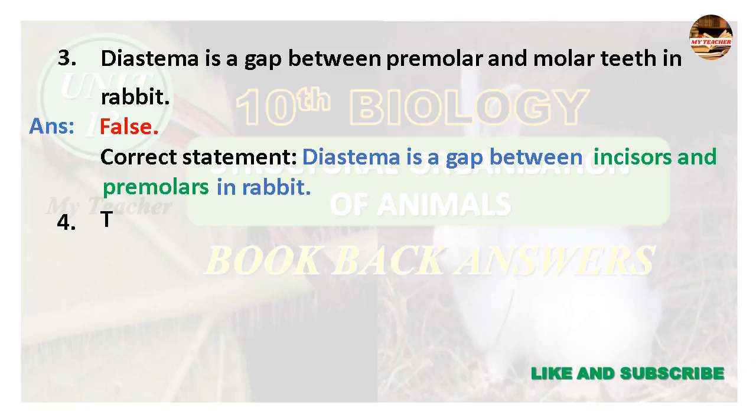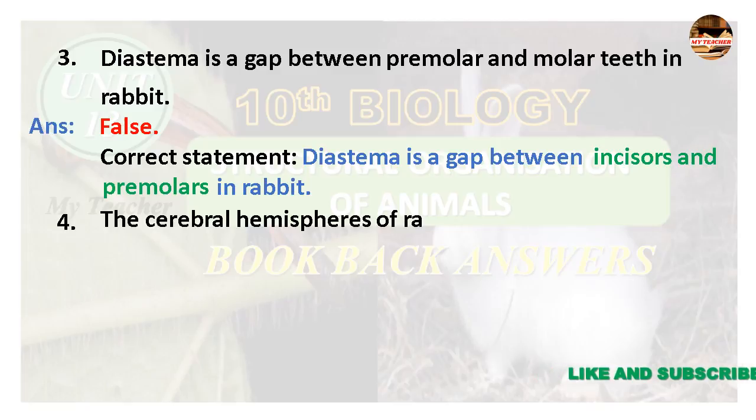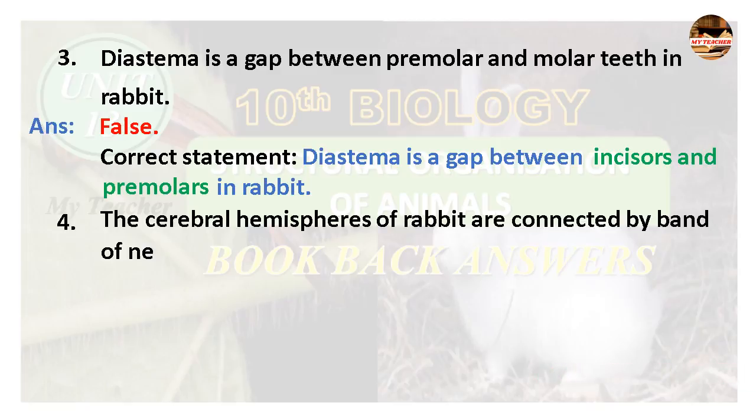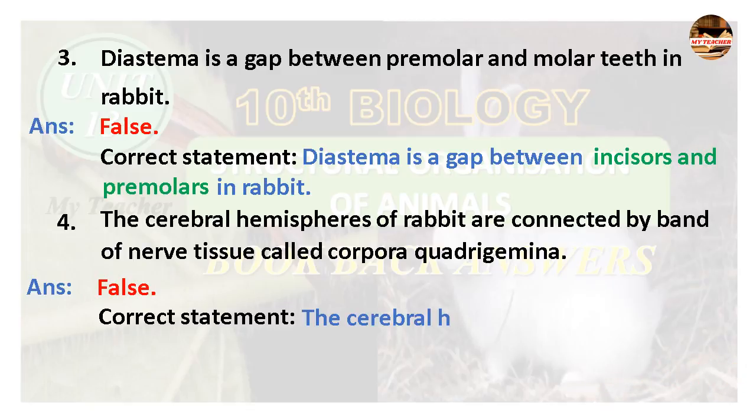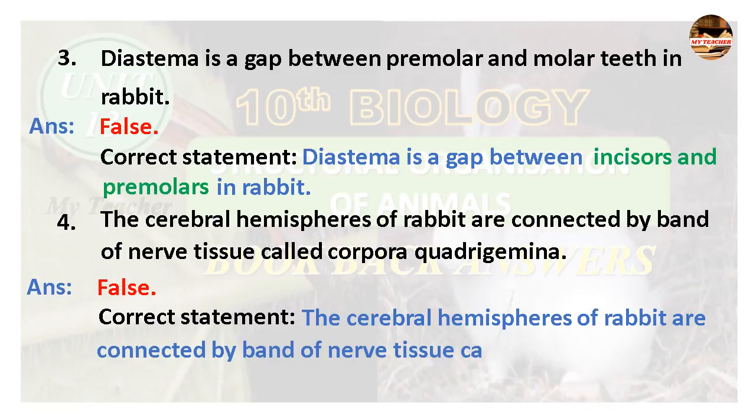Fourth question, the cerebral hemispheres of rabbit are connected by band of nerve tissue called corpora quadrigemina. Answer false. Correct statement. The cerebral hemispheres of rabbit are connected by band of nerve tissue called corpus callosum.